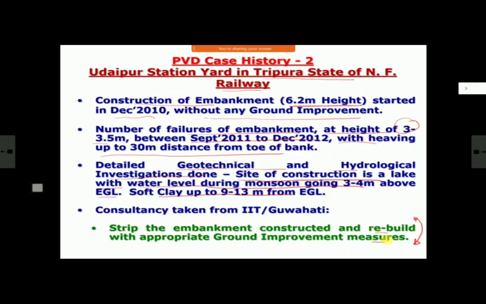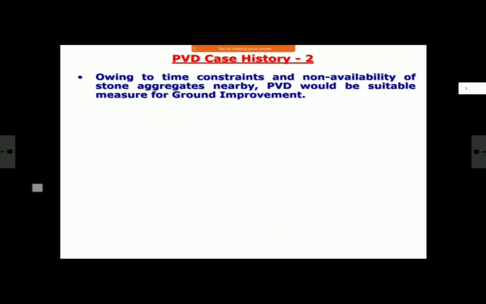So strip the embankment, construct it, and rebuild it after proper ground improvement measures. They evaluated various methods, PVD, stone column, and all, and finally they found that PVD will be suitable. Normally this is the sequence. First you evaluate PVD. If PVD is also not working, then you go to stone column. That is the final thing, because stone column makes it very strong, but they are very costly. So if PVD works, then we must always go for PVD or vertical drain.